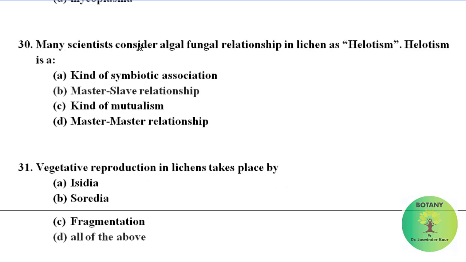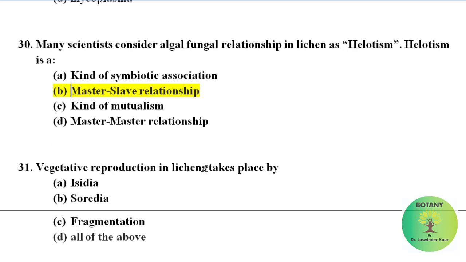Many scientists consider the algal fungal relationship in lichens as helotism. Helotism is a kind of: symbiotic association, master-slave relationship, mutualism, master-master relationship. Correct option is master-slave relationship. Helotism is a kind of master-slave relationship. Here, algae act as a slave for the fungal master, and this master and slave hypothesis was given by Crombie.